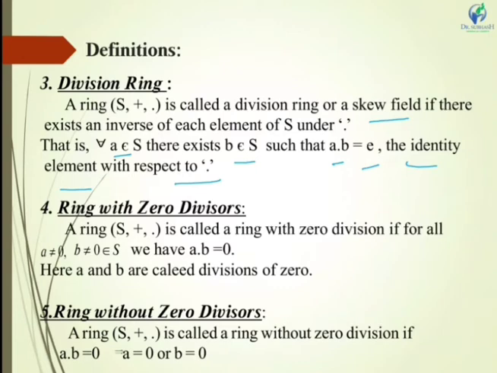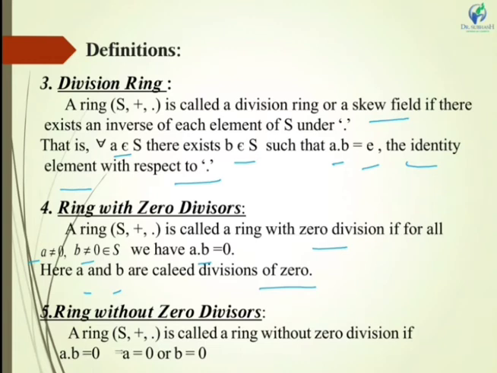Now next is ring with zero divisors. A ring (S, +, ·) is a ring with zero divisors if for a not equal to 0, b not equal to 0 belonging to S, we have a · b = 0. Here a and b are called divisors of 0. See here, what is ring with zero divisors? Where both the elements a and b are not equal to 0 and we have a · b = 0, then it is said that it is a ring with zero divisors.